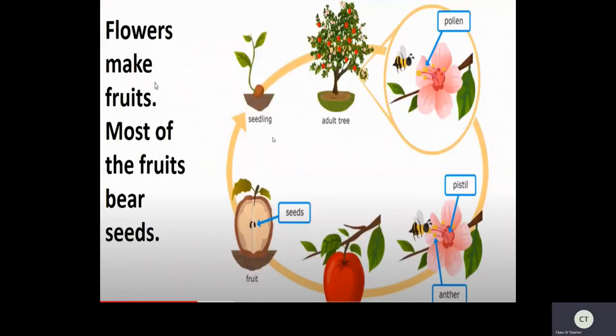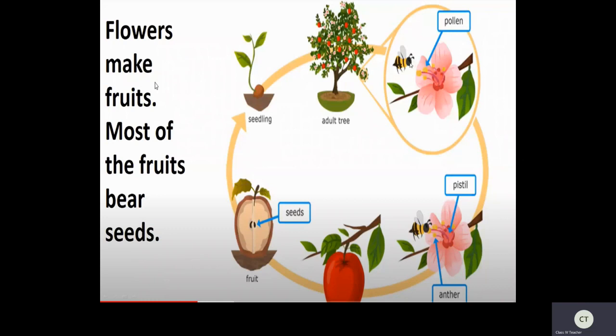See children, this is the process of how the fruit bears the seeds. Now, whenever you sow the seed into the soil, slowly you can see a seedling, that is, a new plant is arising. Yes, this one will grow into your matured plant, where you will see the plant bearing flowers, right?